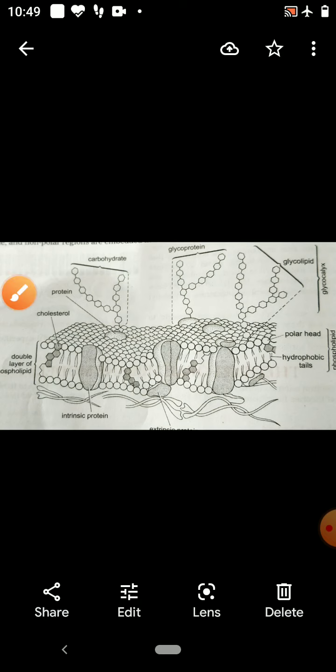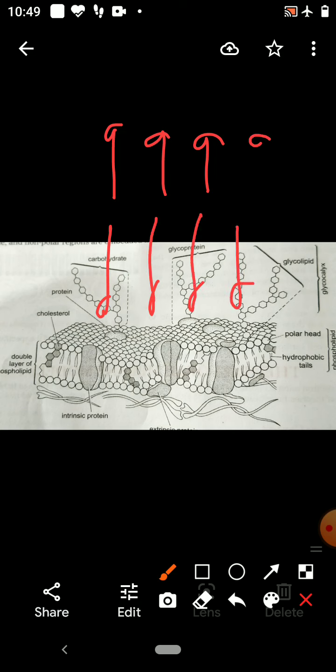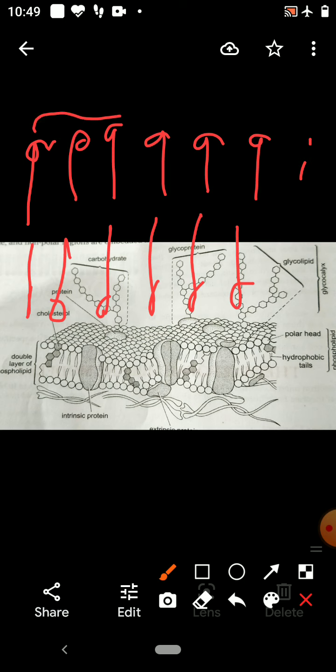In this you will see these phospholipid layers, and molecules of the proteins, some are floating on the surface, and some molecules are embedded inside.